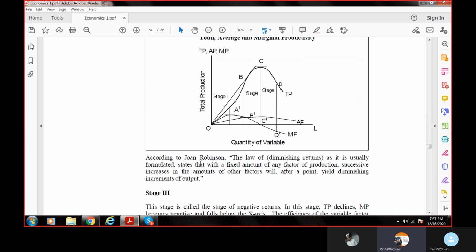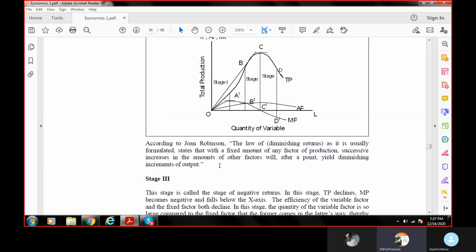So lastly, according to Joan Robinson, the law of diminishing return as it is usually formulated states that with a fixed amount of any factor of production, successive increase in the amounts of other factors will after a point yield diminishing increments of output. Because my restaurant facility is limited. Now I'm adding more and more factors of production.